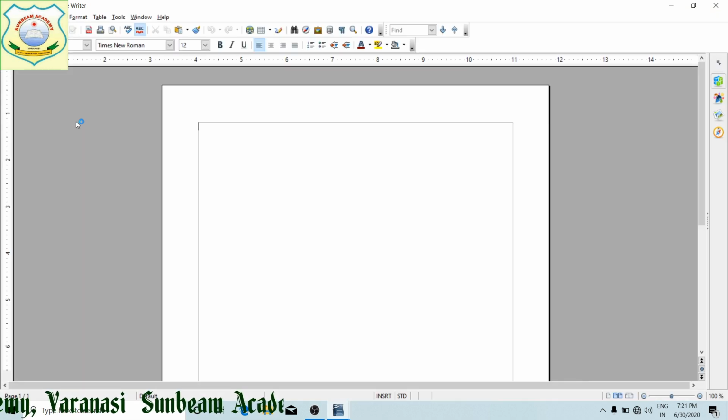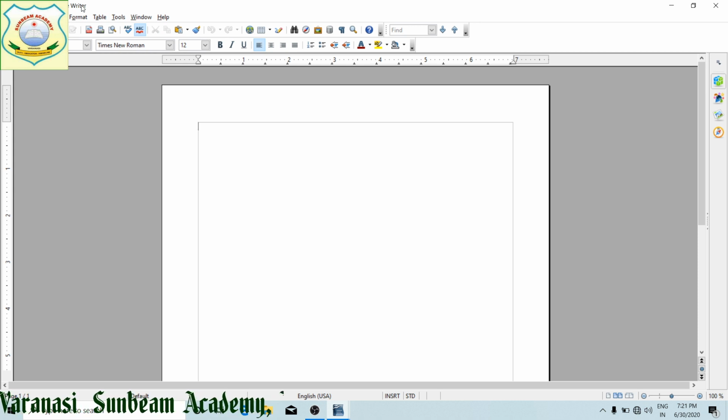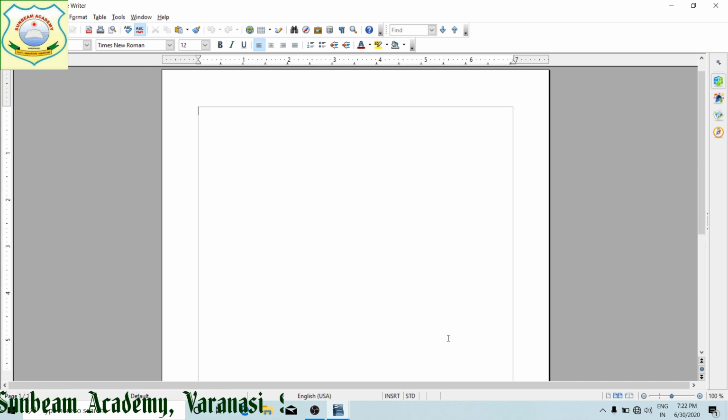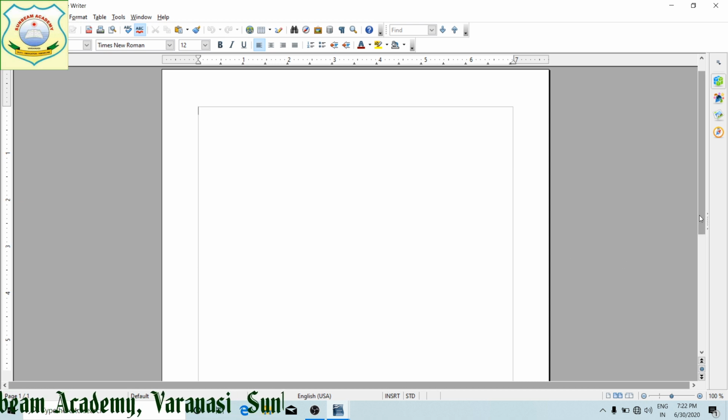As I open it and show you, this is your Writer window. On the top, as I told you, this is the title bar, menu bar, standard toolbar, formatting toolbar, rulers, and these are the scroll bars to move up and down and to move left and right, right?